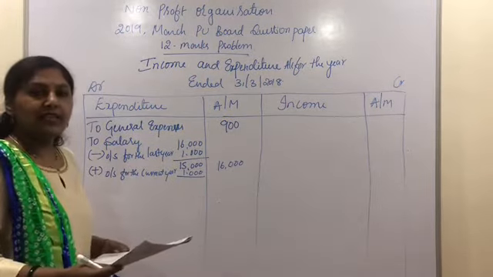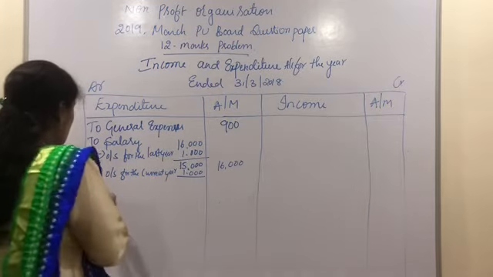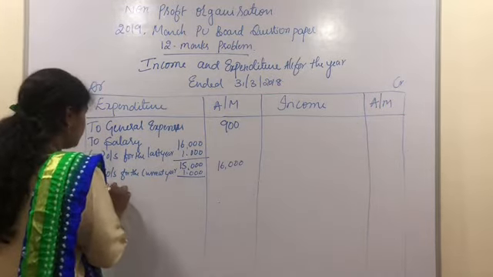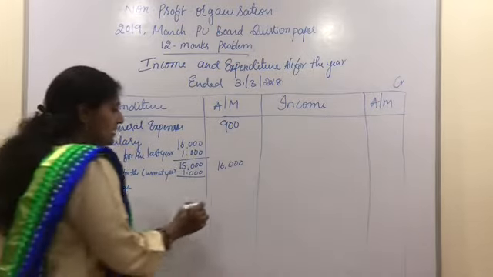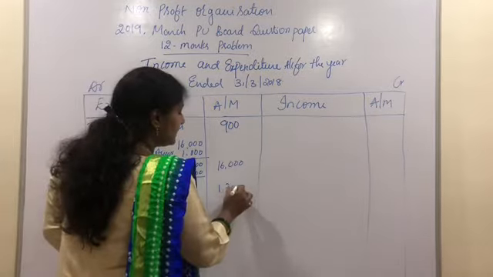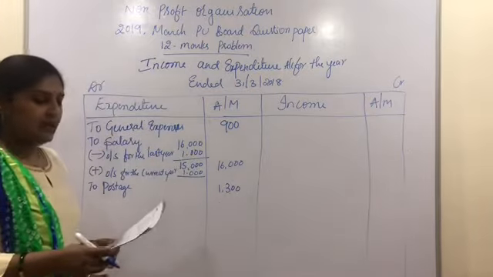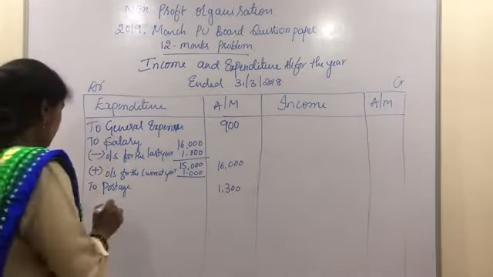After the salary, the next expense is postage. So to postage, we don't have any adjustment related to the postage, so we can write it as it is, 1,300. The next one is electricity charges.